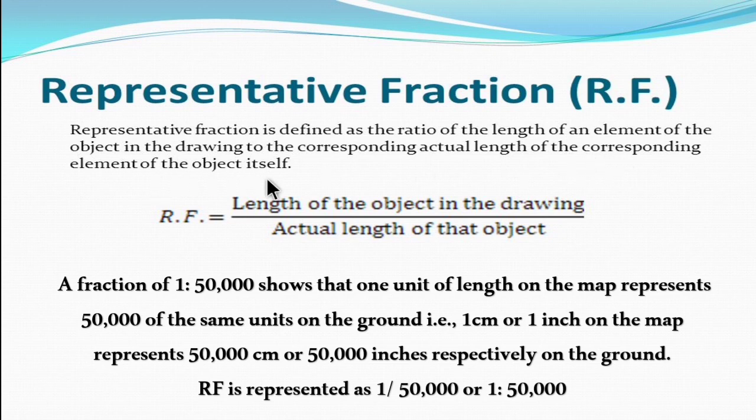So RF means the ratio between the distance on the map to the distance on the ground. For example, 1 is to 50,000 means 1 centimeter or 1 inch on the map is equal to 50,000 centimeters or 50,000 inches on the ground.